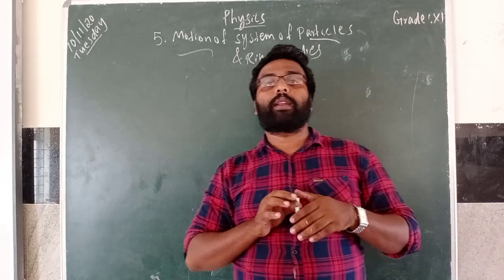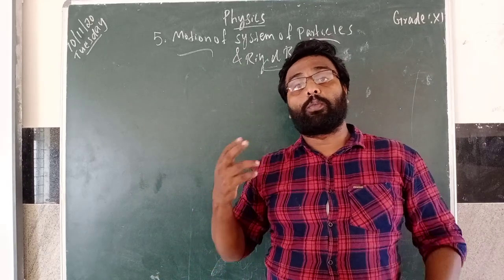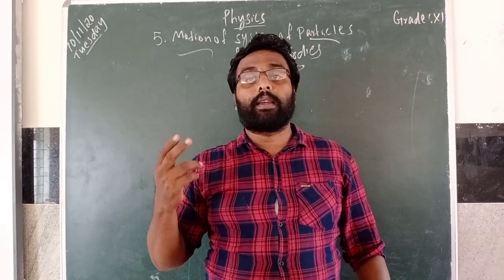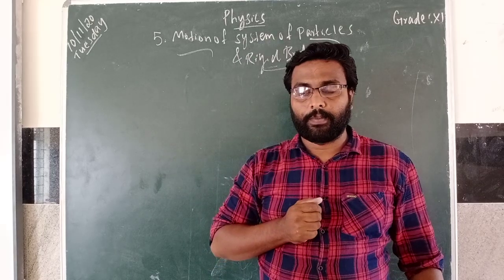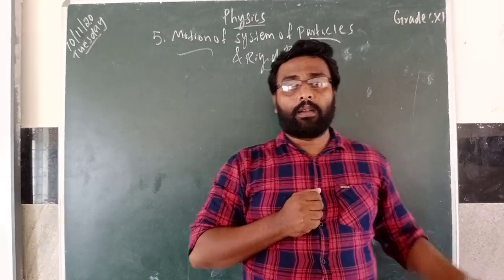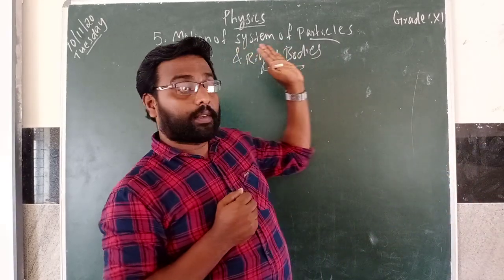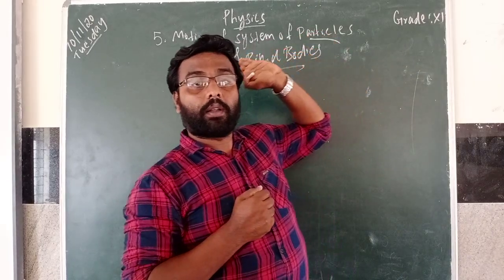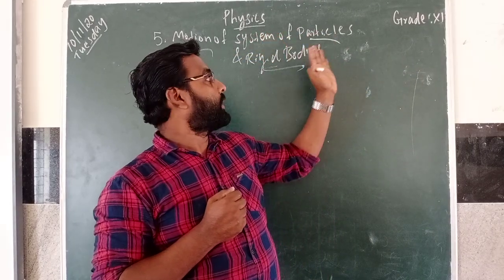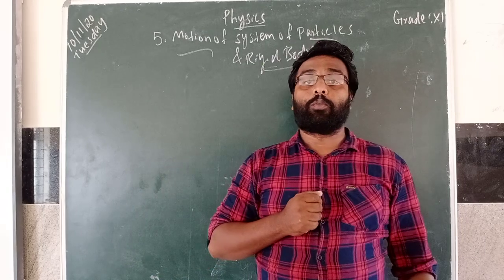But in this unit we are going to give importance to the size and the shape of the body. That is what we are going to study here: the motion of system of particles and rigid bodies.